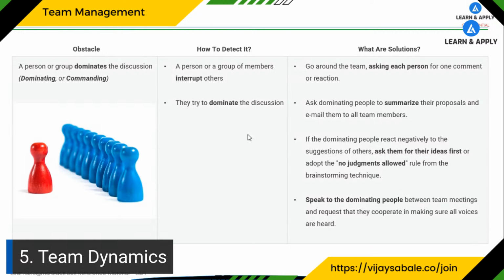Now the third one is, what are the solutions for it? So let's go into that part. As a team leader, facilitator or coach, these are the actions we should take. Go around the team asking each person for one comment or reaction so that every team member will get an opportunity to talk. Ask dominating people to summarize their proposals and email them to all team members if they are going to dominate more. If the dominating people react negatively to the suggestions of others, ask them for their ideas first, or adopt the no judgment allowed rule, or no criticism rule, that we can implement.